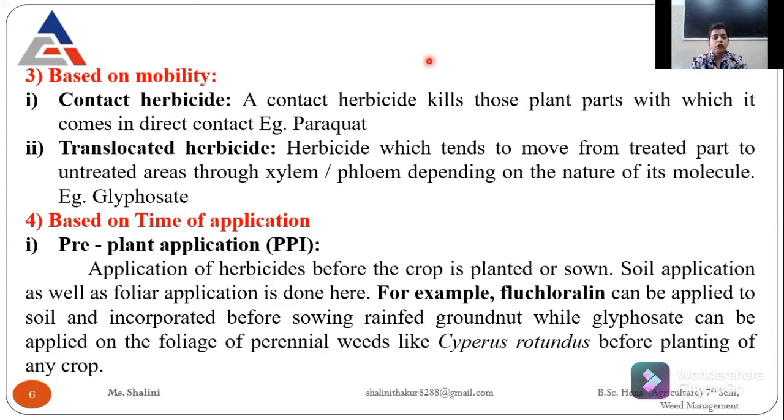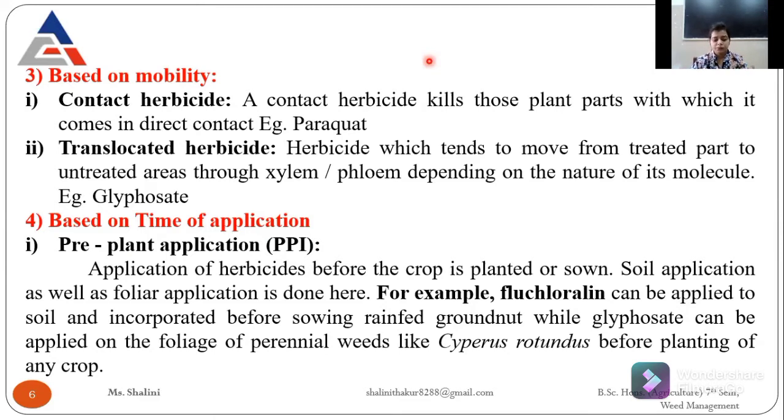Sometimes we use translocated herbicides, which tend to move into the plant. They can be taken up by the plant through xylem and phloem. That is a physiological character. The plant takes this herbicide in with water, and it moves through xylem and phloem and kills the whole plant, because all the translocation processes and physiological processes get stopped.